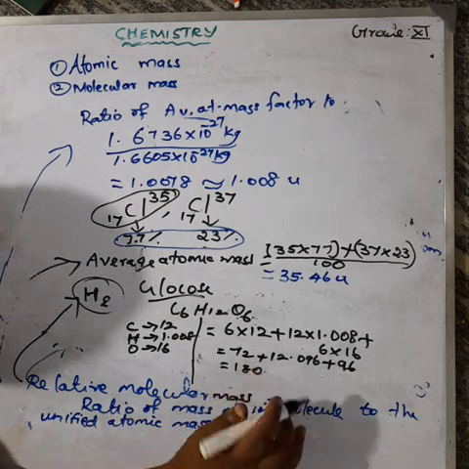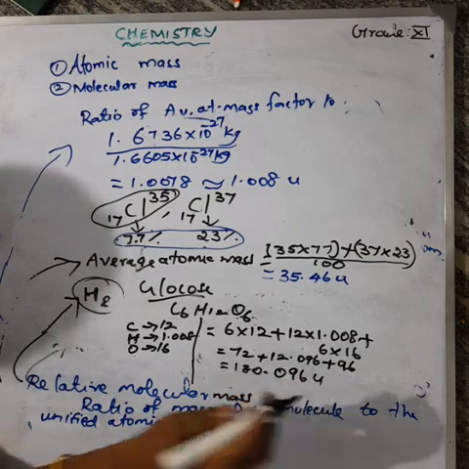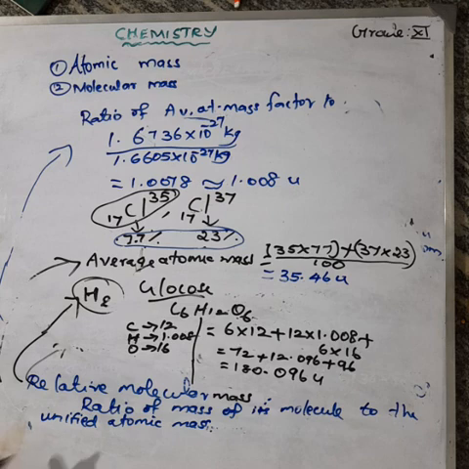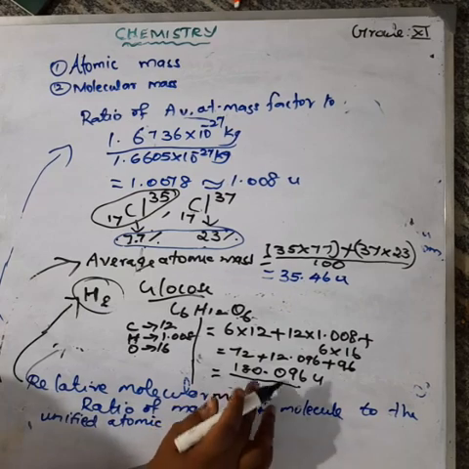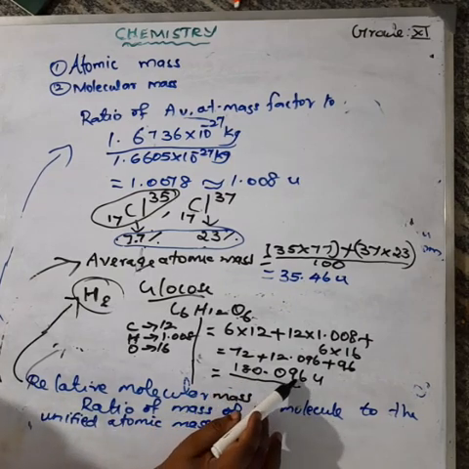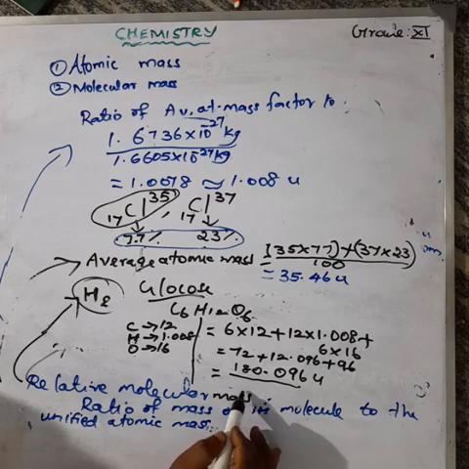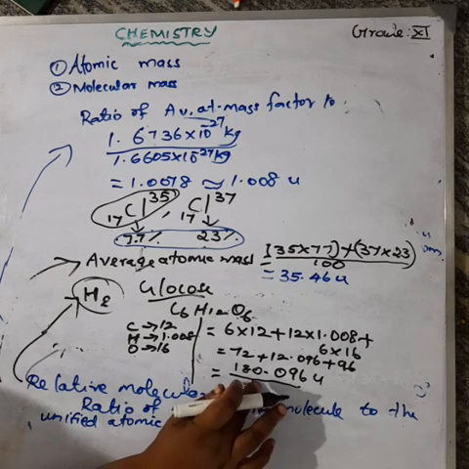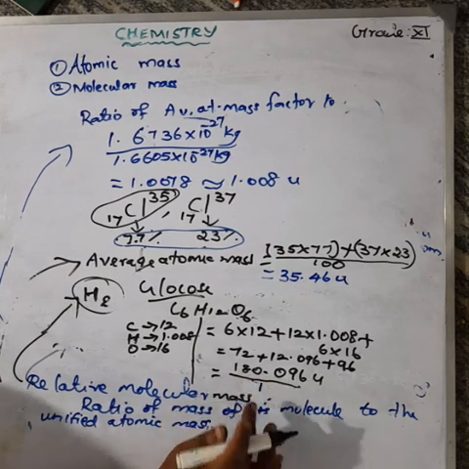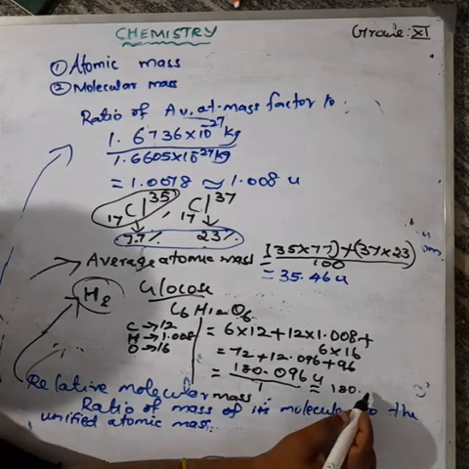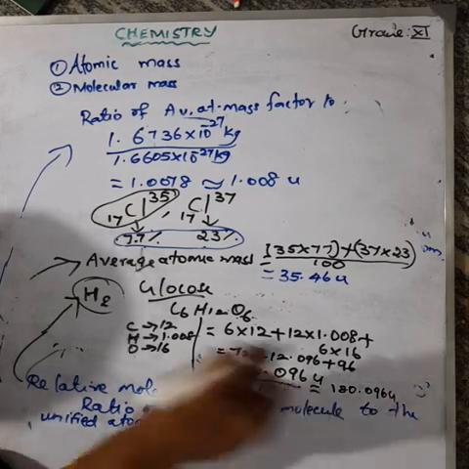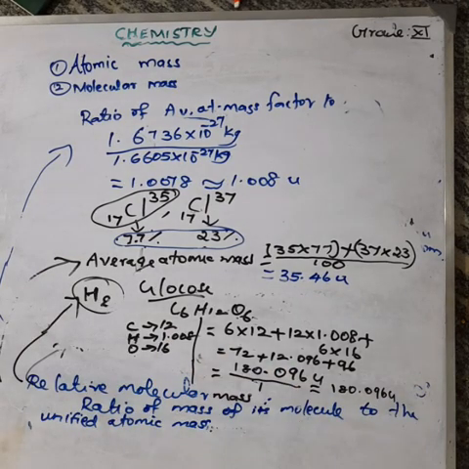180.096 unified atomic mass. Okay, so what is the relative molecular mass? Relative molecular mass means ratio. It is the ratio of the mass of the molecule, so the mass of the glucose molecule, 180.096, to the unified atomic mass. Unified atomic mass unit is 1 AMU. So the relative molecular mass is 180.096 U.